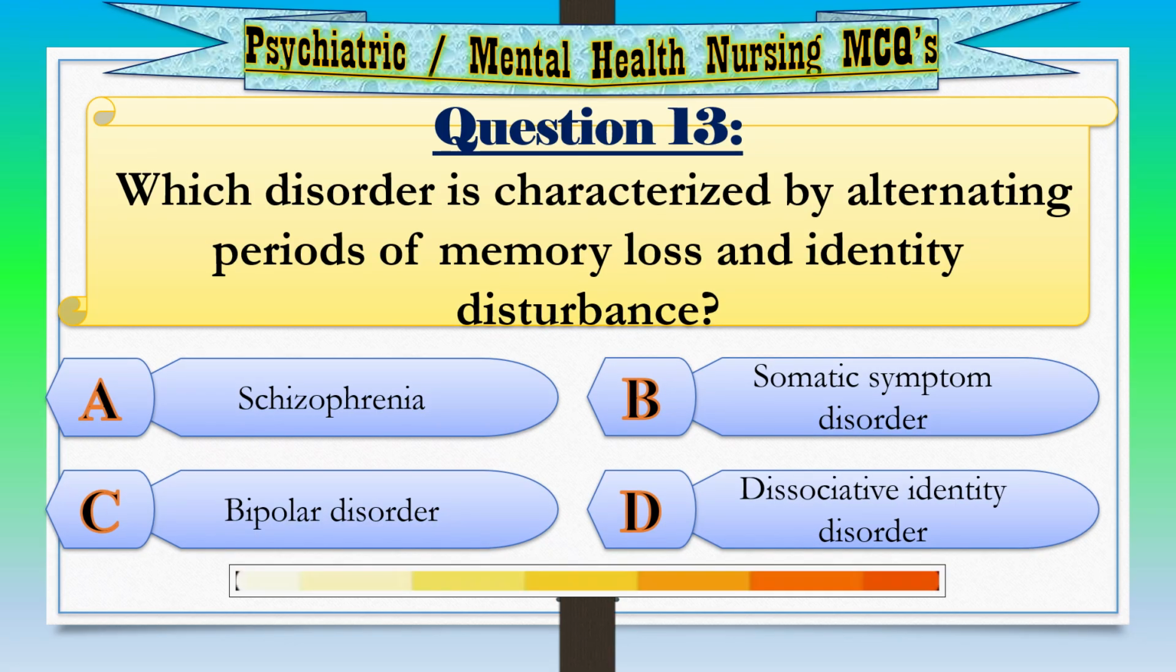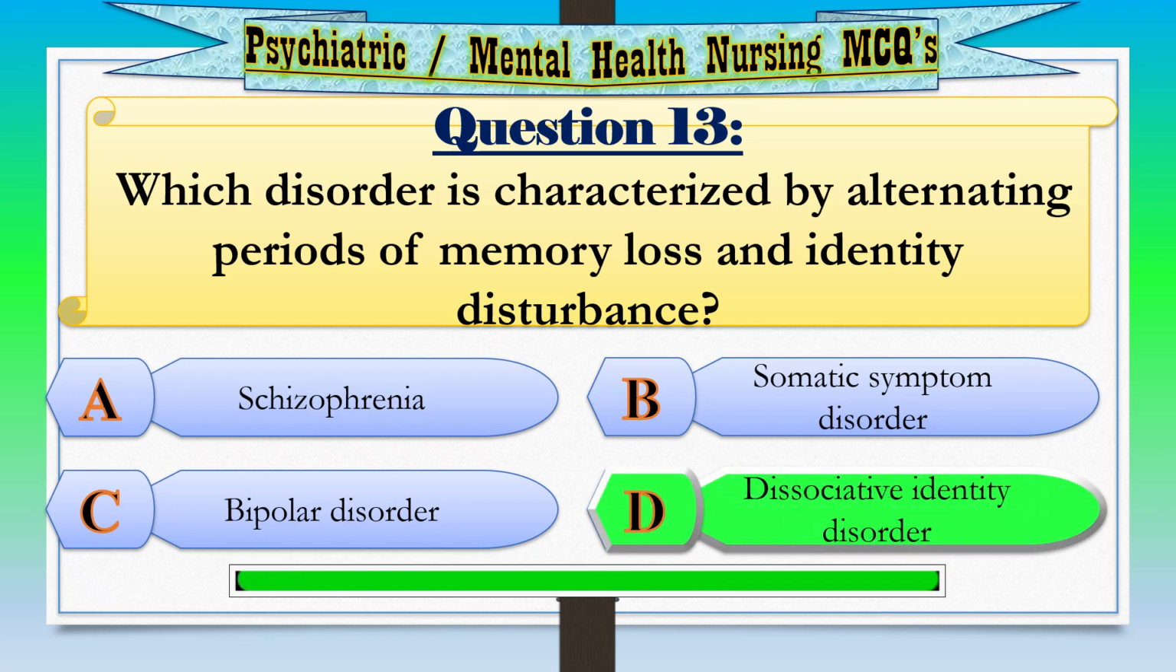Question 13. Which disorder is characterized by alternating periods of memory loss and identity disturbance? Option A, schizophrenia. Option B, somatic symptom disorder. Option C, bipolar disorder. Option D, dissociative identity disorder. Correct answer, option D, dissociative identity disorder.